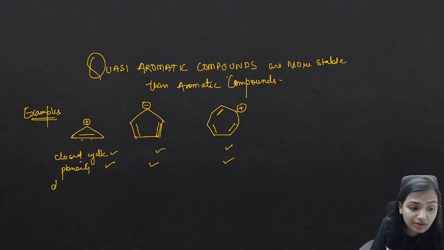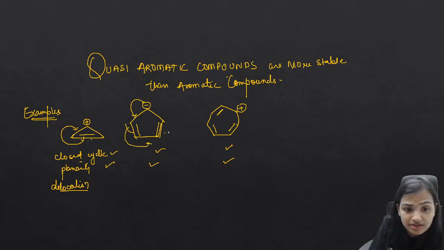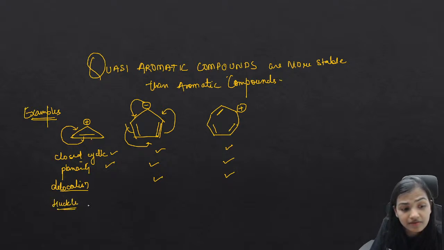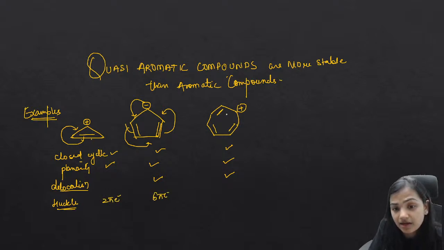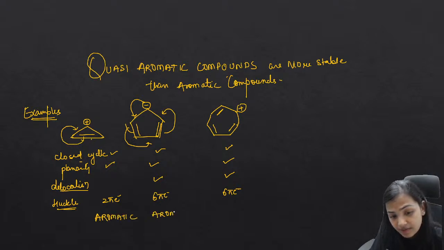If you look for the delocalization of pi electrons, yes, there we can see the conjugated system. There is a delocalization. This pi electron will move like this. This negative charge will go like this. This will go like this. This will go like this. Yes, there is a delocalization. And if you see the Huckel rule, here we can see that we have 2 pi electrons. Here we can have 6 pi electrons, and here also we could have 6 pi electrons. So ultimately we can see that they all are aromatic. This is also aromatic, and this is also aromatic.